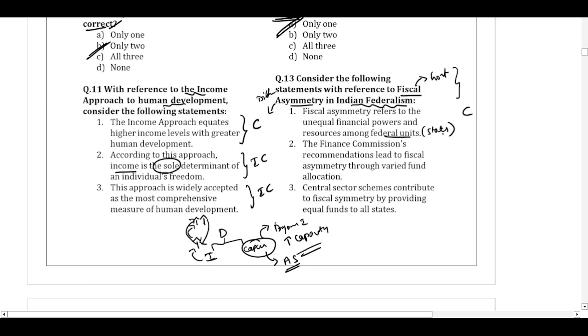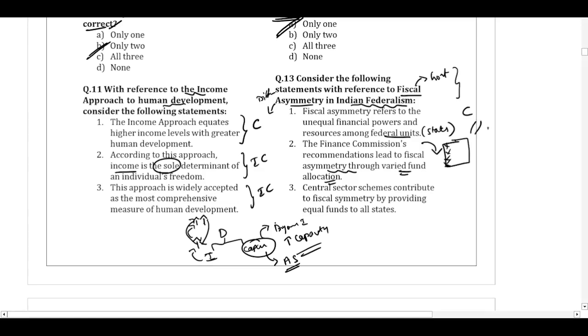The Finance Commission's recommendations lead to fiscal asymmetry through varied fund allocation. So the statement is saying that when the Finance Commission does the vertical devolution of funds to the states, it will lead to fiscal asymmetry because of the varied fund allocation. So we know that the Finance Commission will have different criteria, the income criteria, the population criteria, the forest criteria. So all of that will be given certain weightage, and we know that each state will not get the same funds.